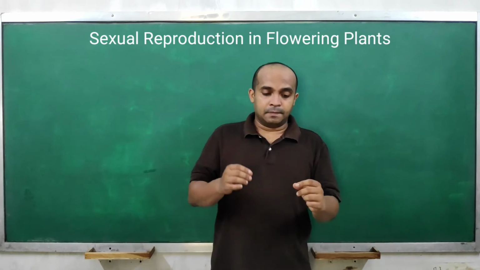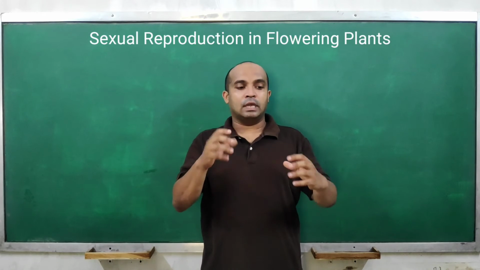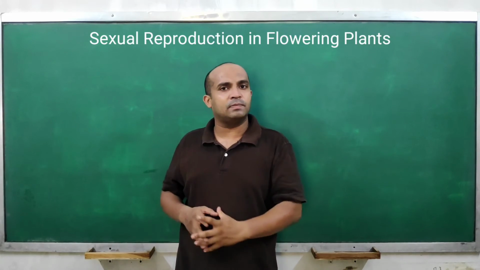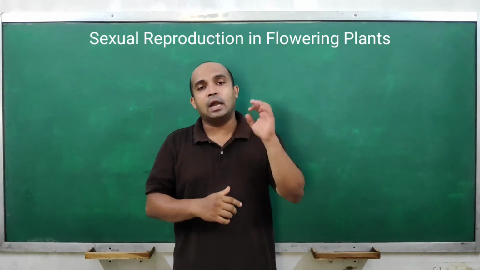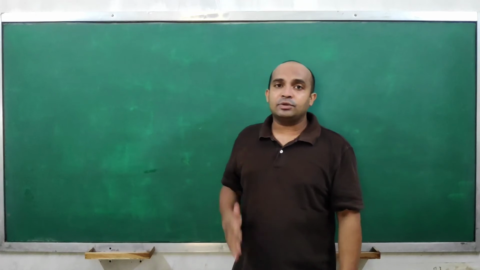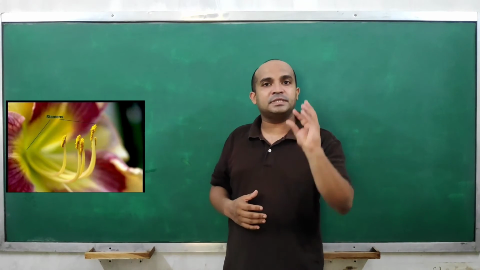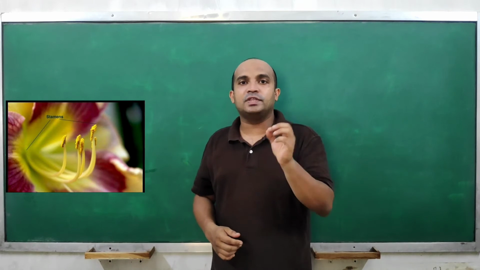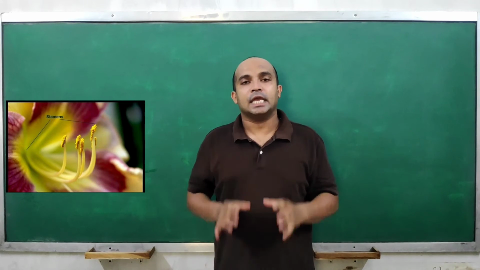Now, these flowers have androecium and gynoecium. Let's study about androecium first. What is there in androecium, and why this part, and what is the role of these different parts, right? Now, androecium has stamens. Androecium is actually a whole group which has different units, and each of these units is called a stamen.